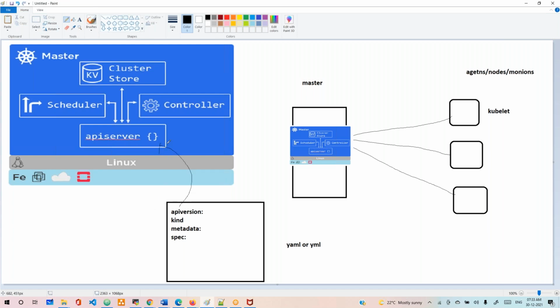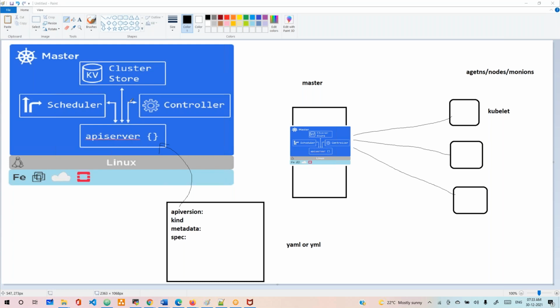Take this one: the API server has REST API endpoints. When we run the kubectl apply command, it hands the file over to the API server. After taking it, the API server tells the controller manager, I got this data.